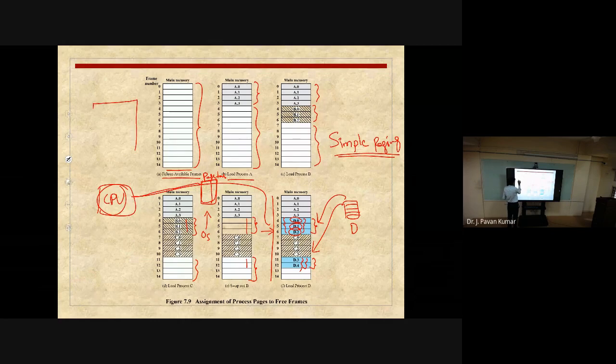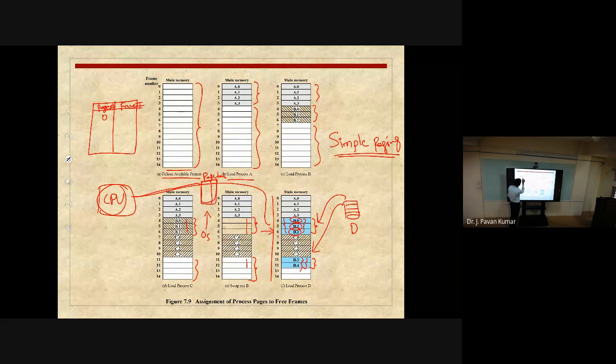We are having a page table, which consists of the page number and the associated frame number where we have that page. Suppose we are having the 0th page.